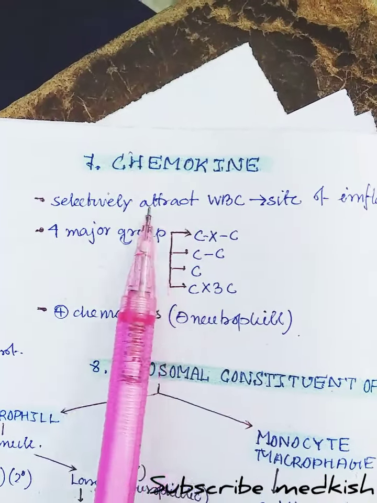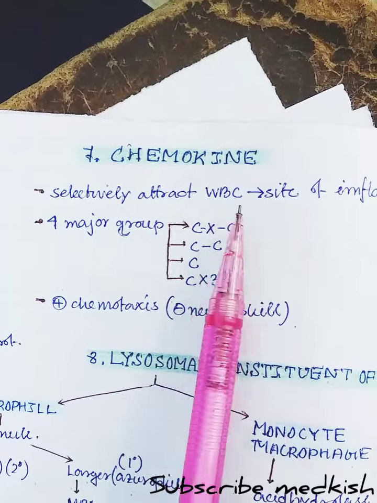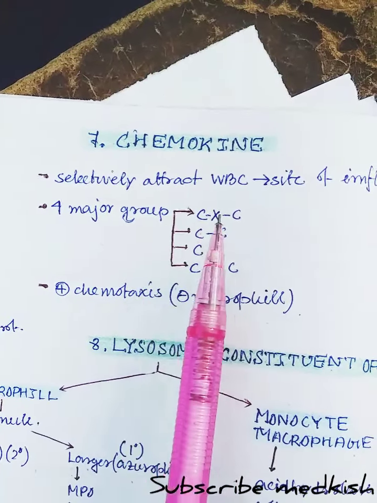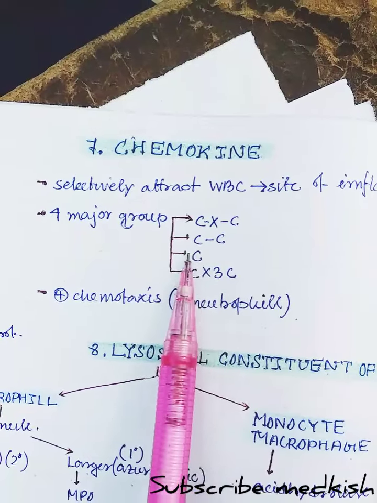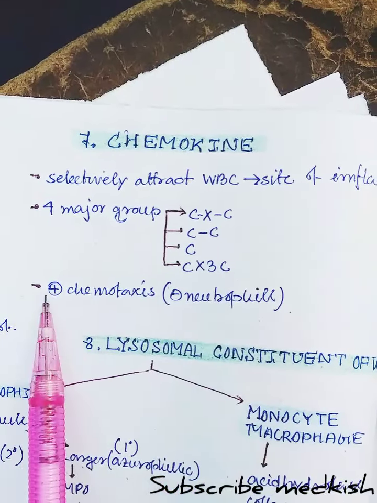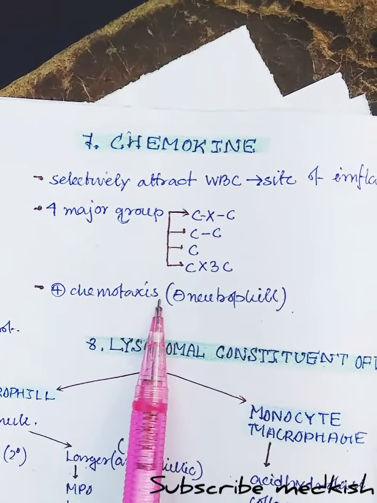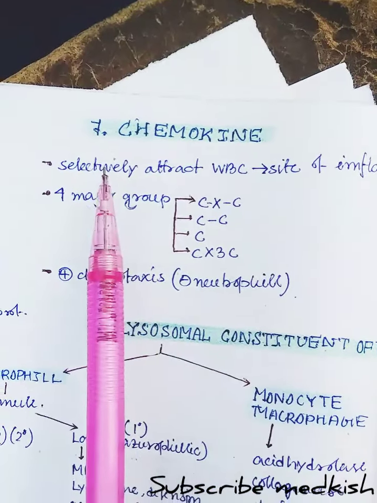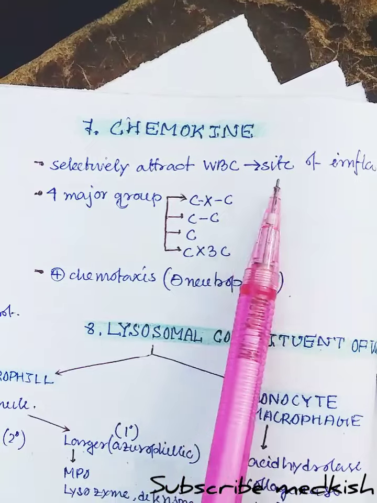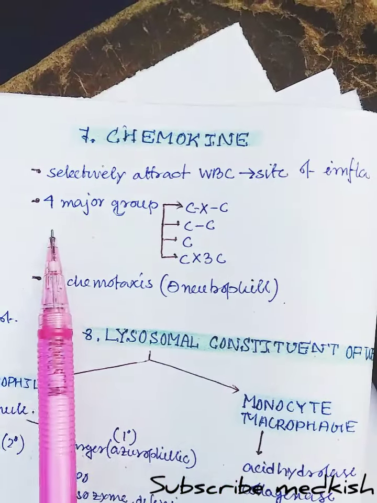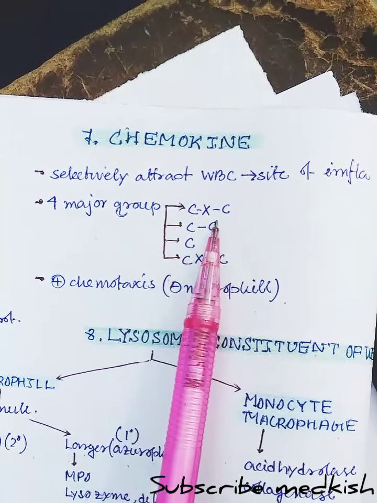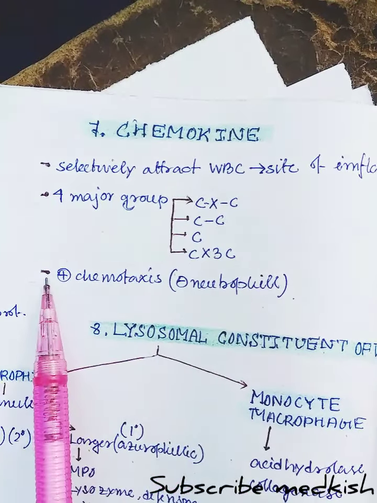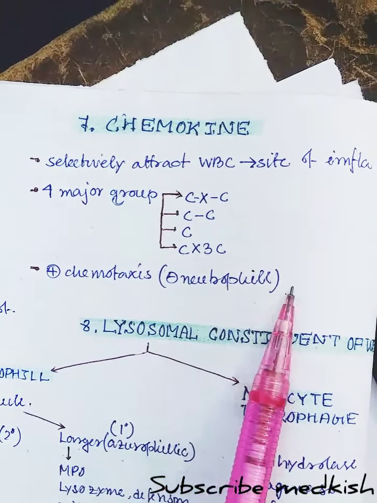7 is the chemokine. They selectively attract the WBC to the site of inflammation. There are 4 major groups of chemokine: CXC, CC, C, and CX3C. They stimulate chemotaxis, and inhibit the neutrophil.